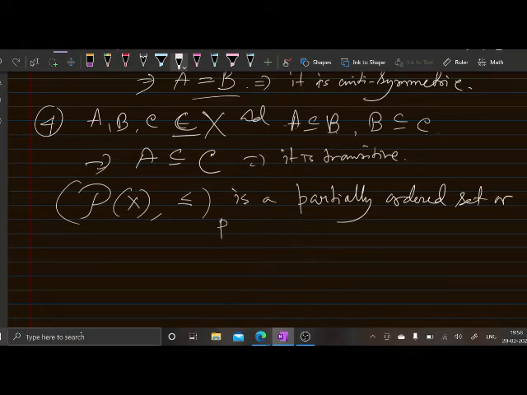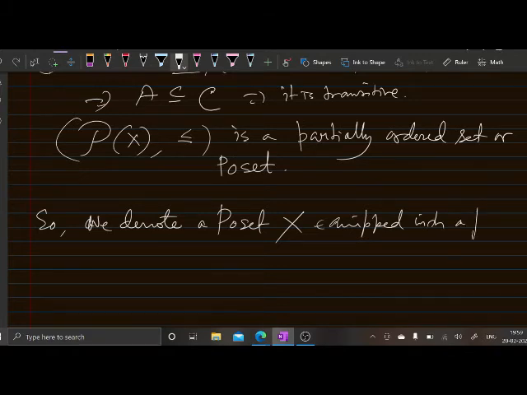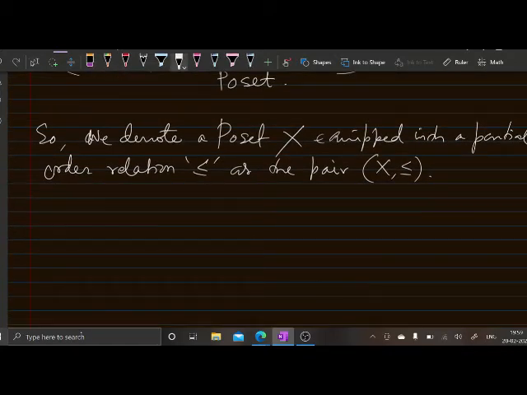Or in short form, it is called a poset. So we denote a poset X equipped with a partial order relation as the pair (X, ≤). Whenever we say that (X, ≤) is a poset, that means X is a partially ordered set with respect to the partial order relation less than or equal to.